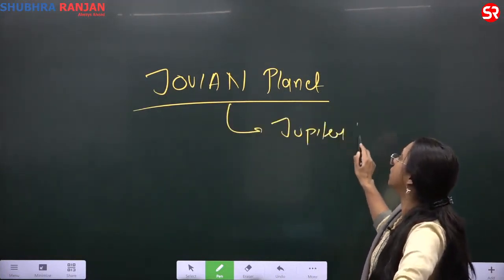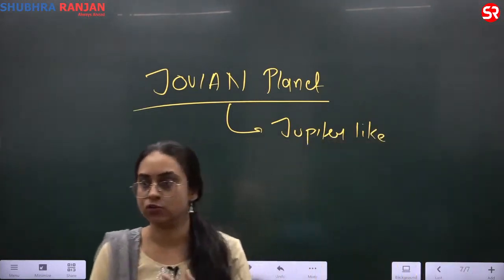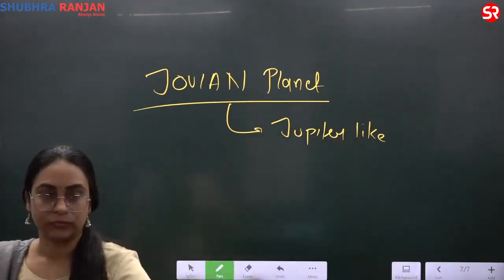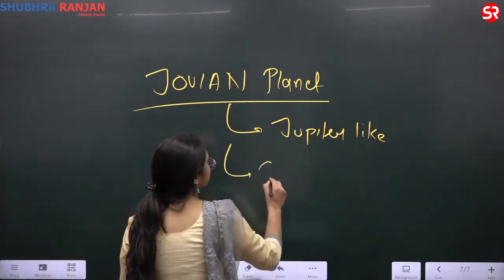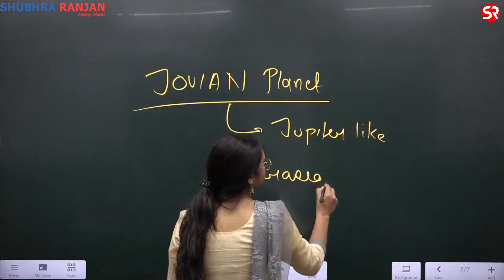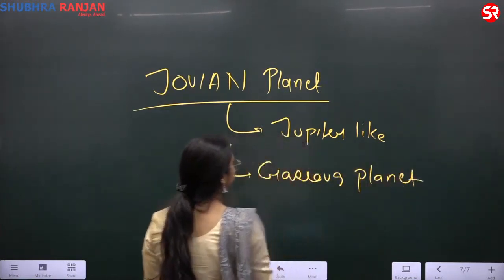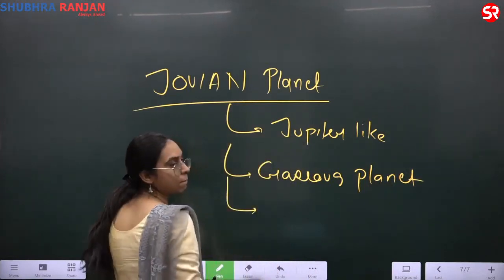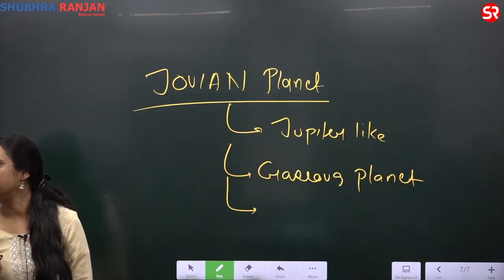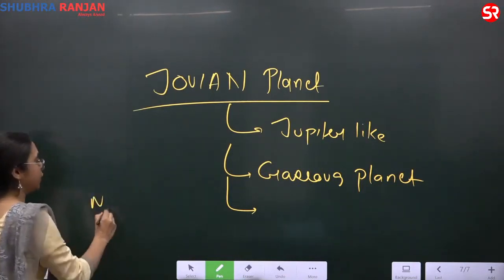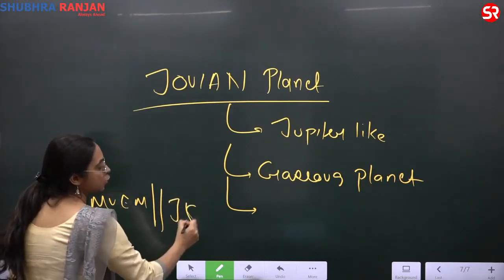They are gaseous planets, different in each, but majorly hydrogen and helium. So you have MVEM, you have the asteroid belt, you have JSUN.